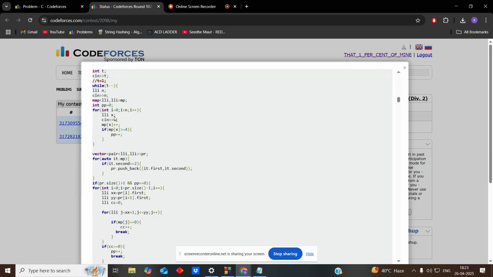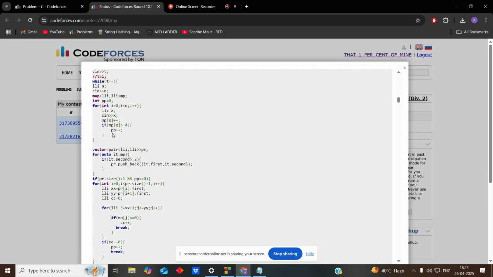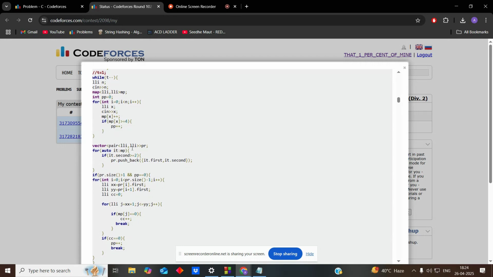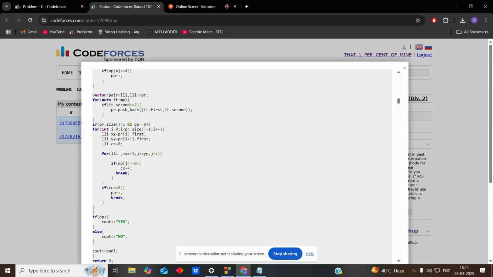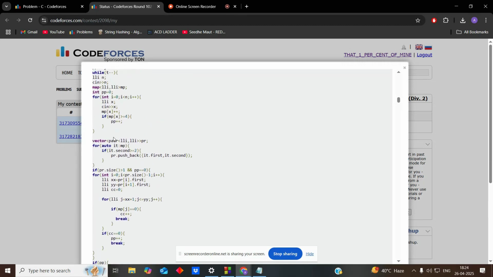So firstly, I created a hash map and I counted the frequency. If any of the frequency is greater than 4, then I increased some variable which I will check in the end. If that variable has increased its value, then we will print yes, otherwise we will print no. Okay, so if any of the elements has frequency more than 4, we will directly get the answer as yes. Now this is the code. I'll tell you how it is working.